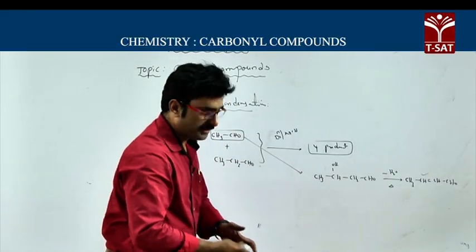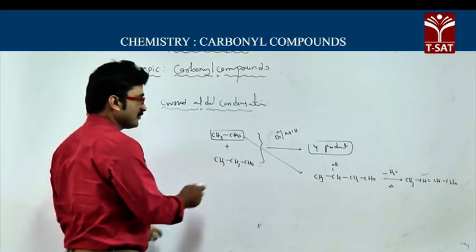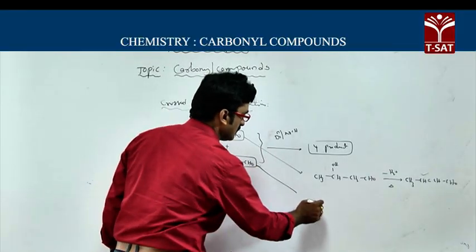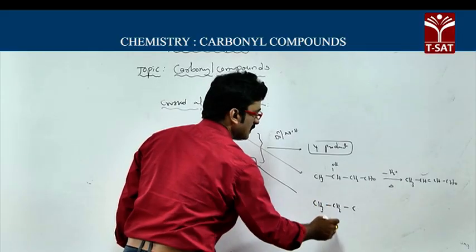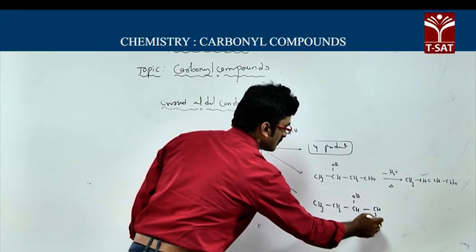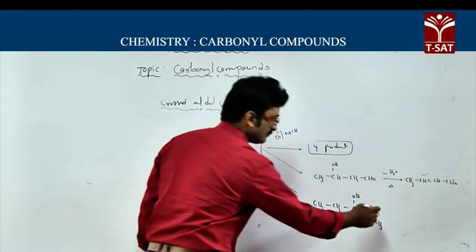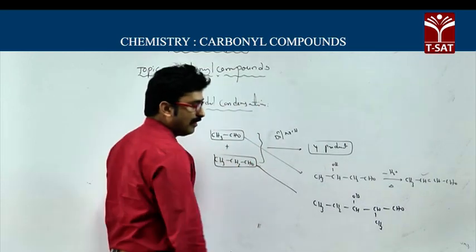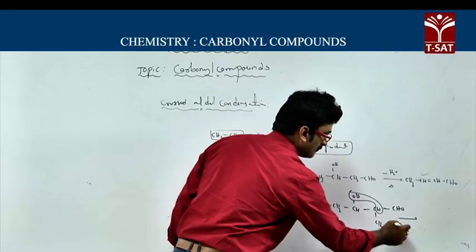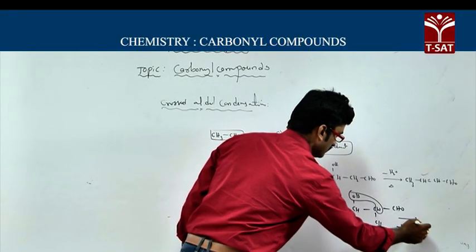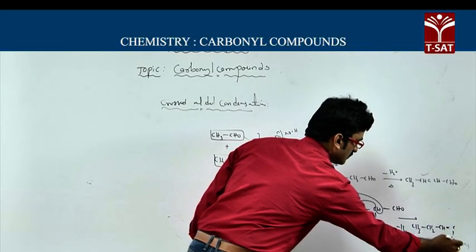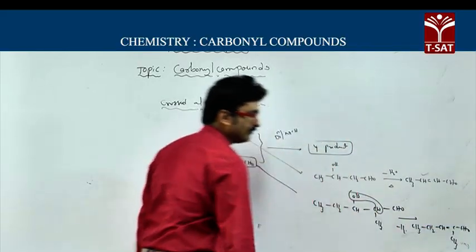Now we will go for the next self condensation product, of propanaldehyde. So the self condensation product is CH3 CH2 CHOH, and this is CH3 CHO, and when it loses water you will get CH3 CH2 CH double bond C CH3 CHO.